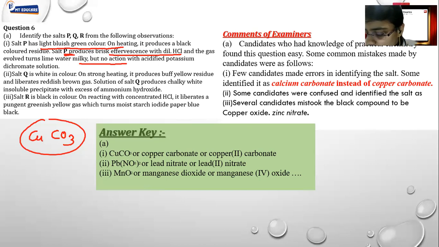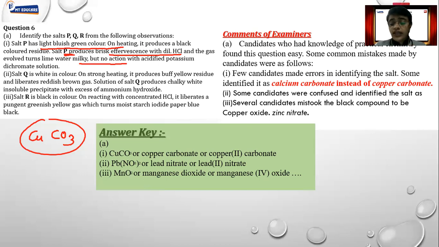Next comes salt Q, which is white in color. They have mentioned the color over here. On strong heating, it produces a buff yellow residue and liberates a reddish brown gas. Now there is only one reddish brown gas, guys. It is nitrogen dioxide, right?